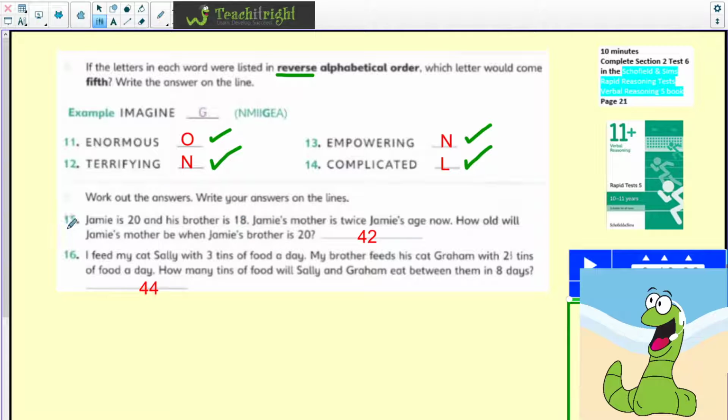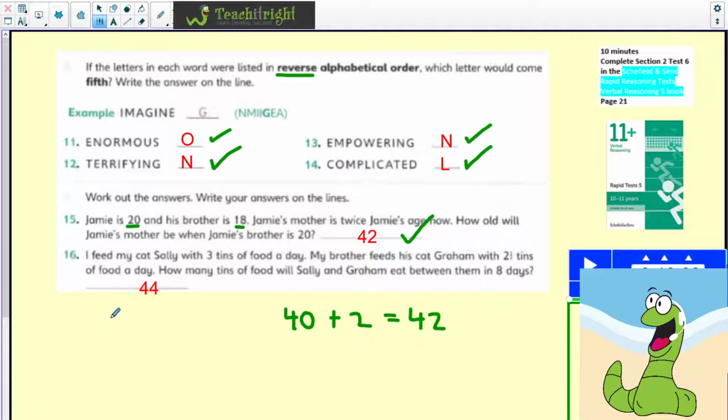Let's move on to the 2 word problems at the end. Jamie is 20 and his brother is 18. Jamie's mother is twice Jamie's age now. So we know that she is now 40, okay, because Jamie is 20. So we're just going to double 20. How old will Jamie's mother be when Jamie's brother is 20? Well, Jamie's brother is currently 18. So in 2 years' time, he'll be 20. So we just need to add 2 to 40. And of course, Jamie's mother will be 42 when Jamie's brother is 20.